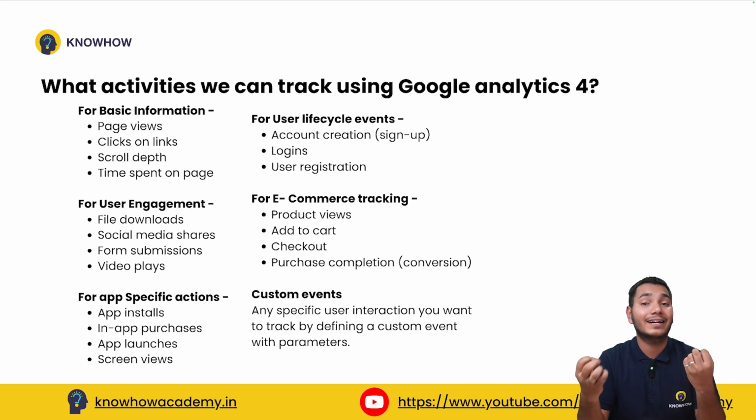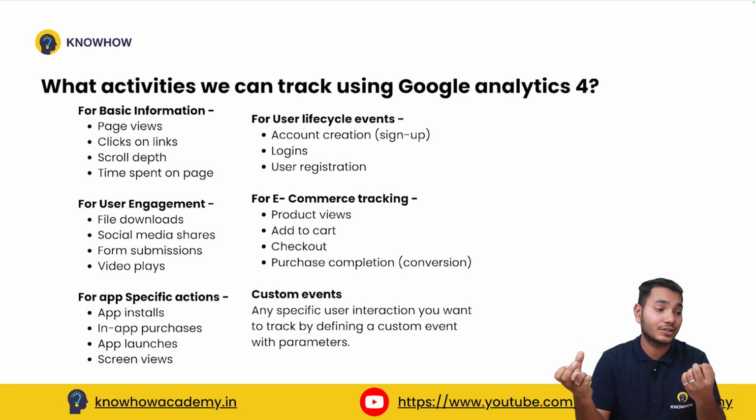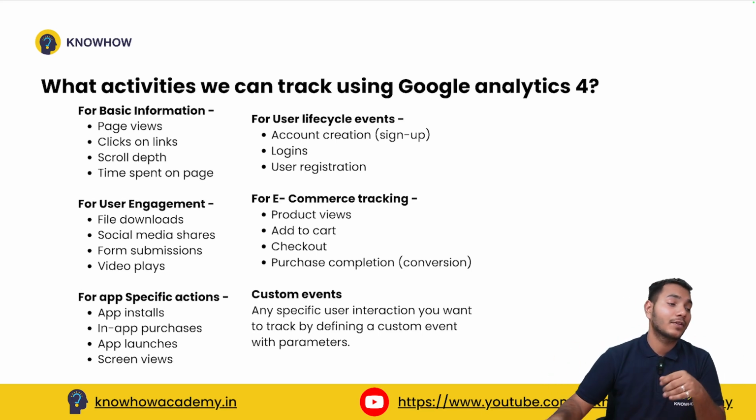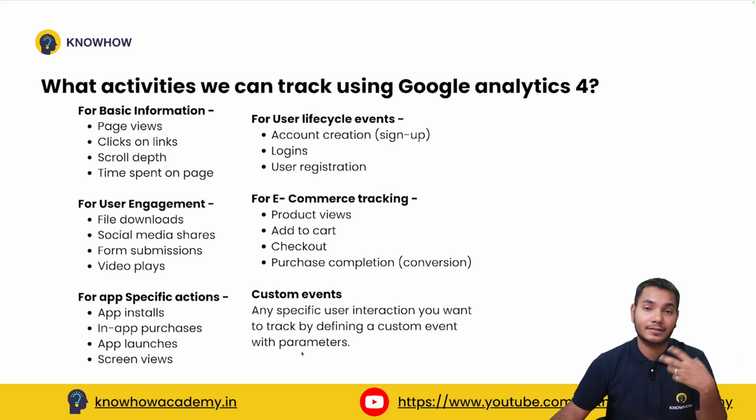If you want to collect any specific user interaction, you can directly tell Google Analytics that you want particular data on a particular action, so you can also use the custom event option. It helps you track by defining a custom event with particular defined parameters.